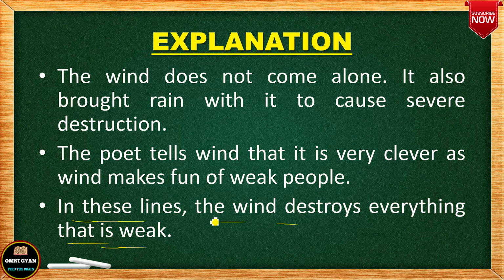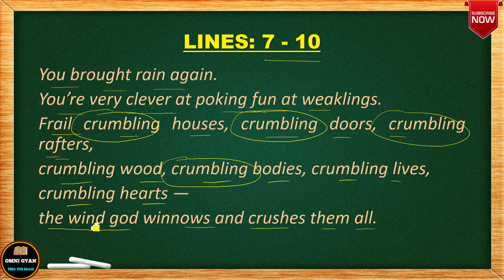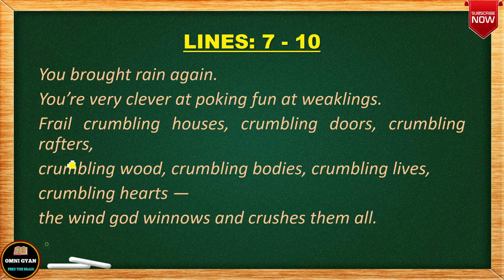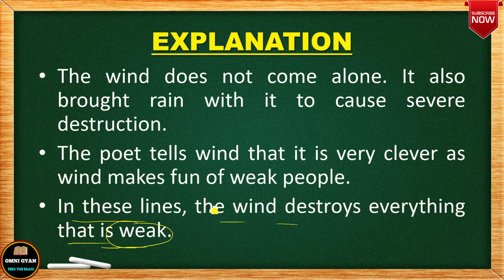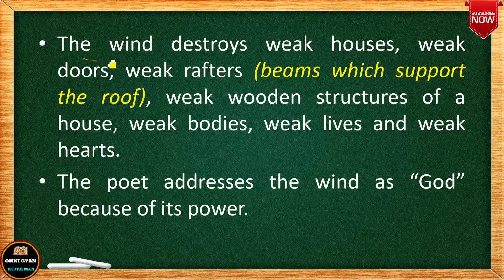So here in these lines actually the wind destroys everything that is weak, okay. If you see here, frail means weak. So frail, crumbling means weak, okay. So everything that is weak is being destroyed by the wind, okay. So the wind destroys weak houses, weak doors, weak rafters. Rafters means beams which support the roof.